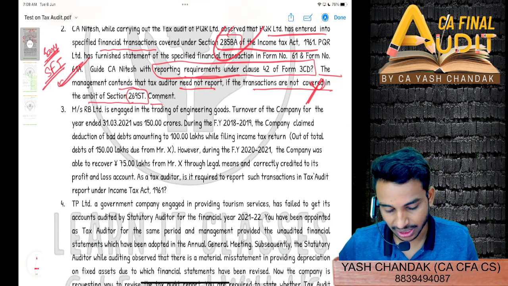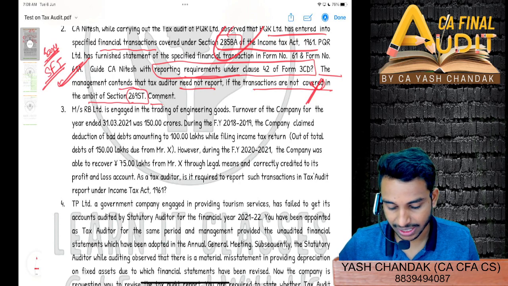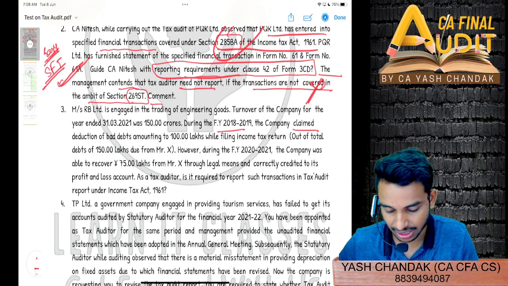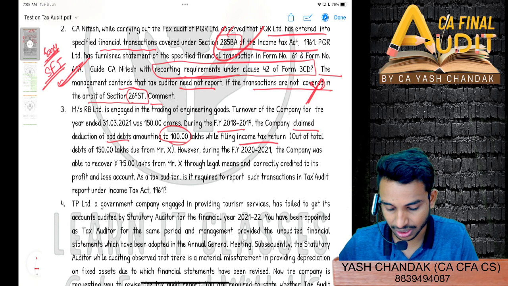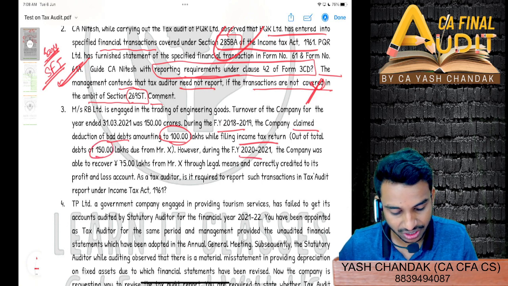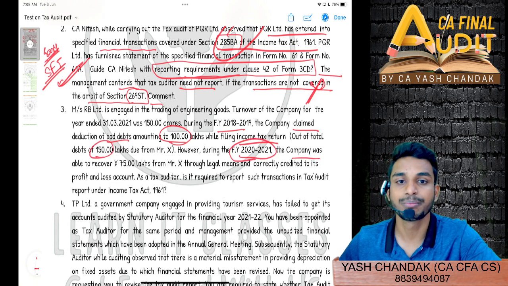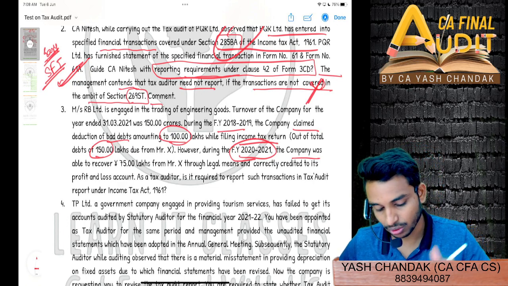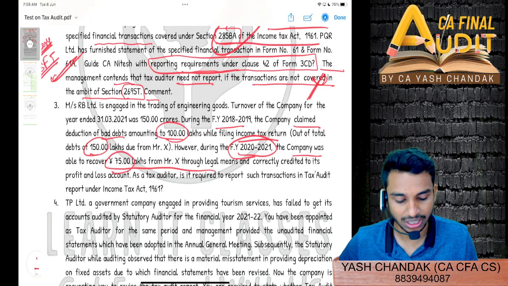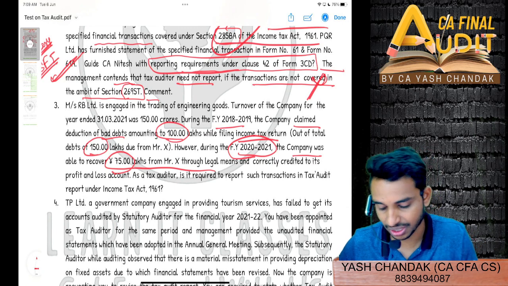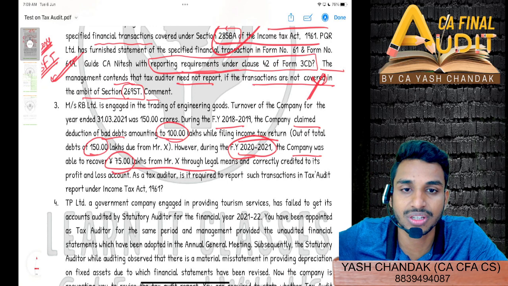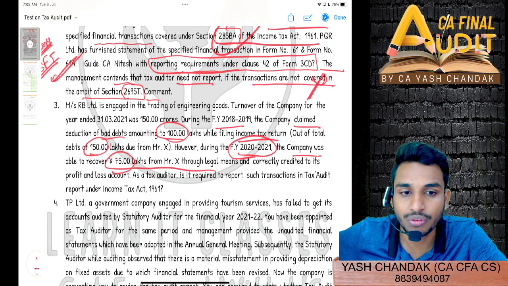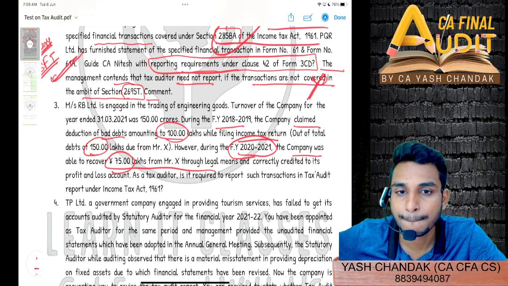Then question number 3. Turnover of the company for the year ended 31st March 21 was 150 crore. During the year 18-19, company claimed deduction of bad debts of 100 lakhs while filing income tax return out of total 150 lakhs. However, in financial year 2020-2021, company was able to recover 75 lakhs from Mr. X through legal means. That means bad debts recovered. Where do we charge the income? Income from bad debts recovered, Section 41 of the Income Tax Act. Clause 25.